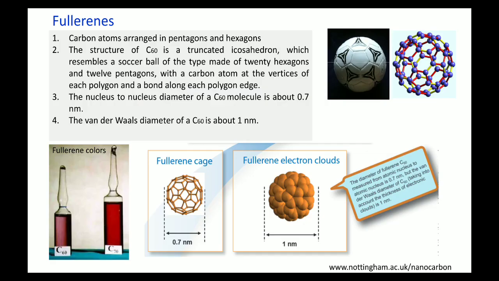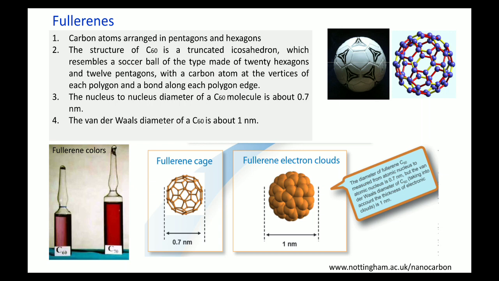As far as fullerene is concerned, you can see carbon atoms arranged in pentagons and hexagons. Okay, so if you carefully see the structure of the fullerene, which is shown in the image at the right-hand side, there is a football-kind of ball, and to the right of that ball there is a structure for fullerene. If you see it carefully, you can see that there are pentagons and hexagons. It is a mixture of pentagons and hexagons.